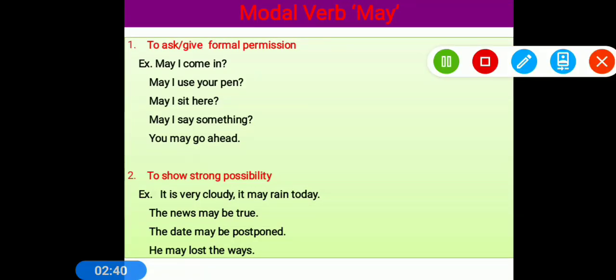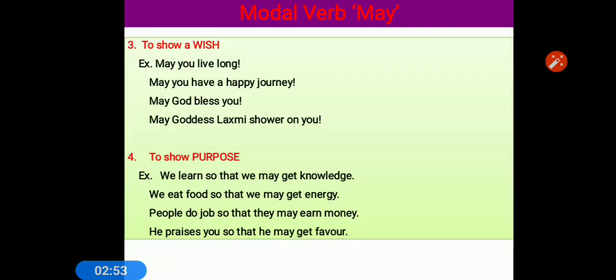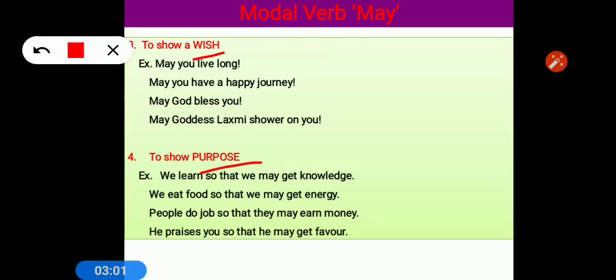May is used for formal permission. Can is used for informal, may is used for formal permission. May is used for strong possibility also. So two things you remember, formal permission and strong possibility. May is used for wish as well as purpose. When we want to show our purpose, what we do something for, we use may. When we pray for someone to God, then we use may. May you live long, may you have good life, may God bless you. This way we use may.